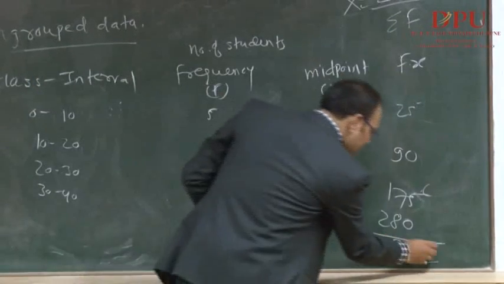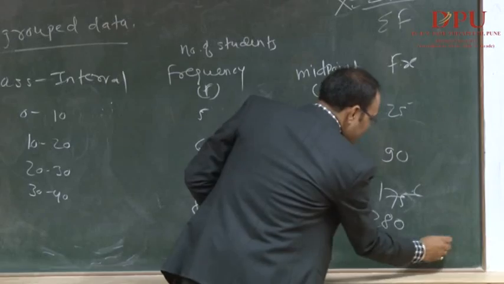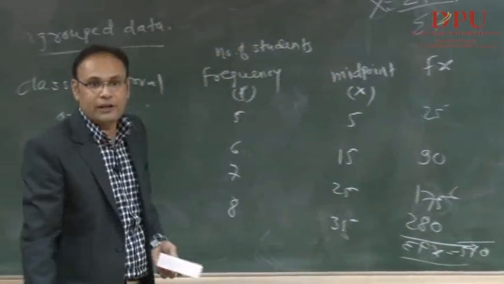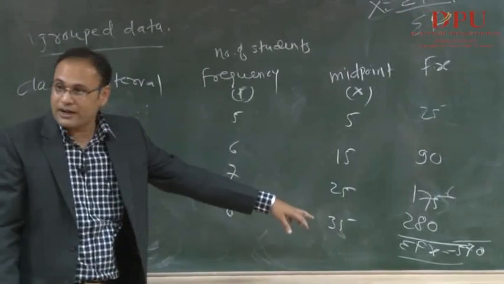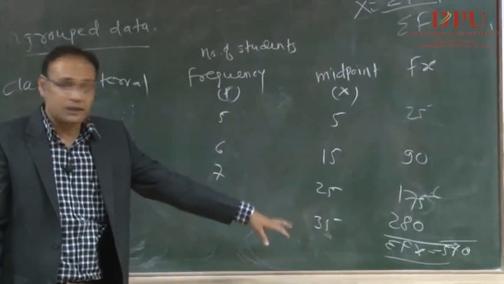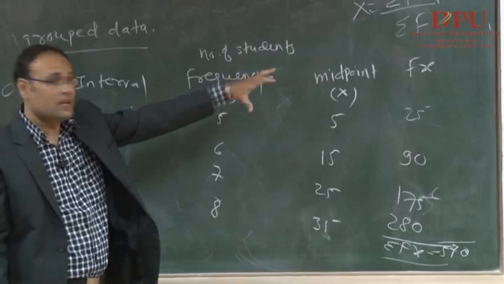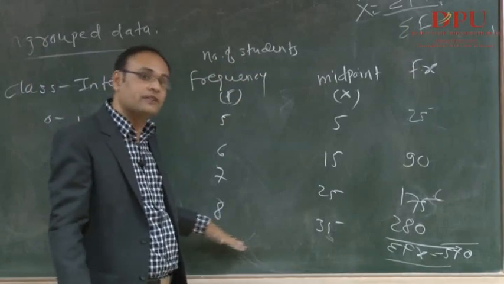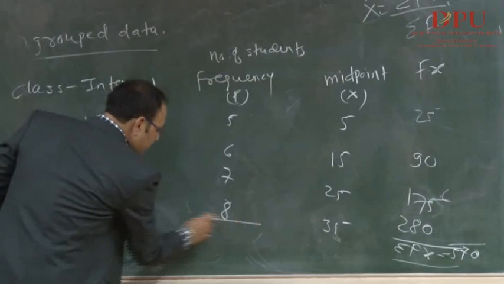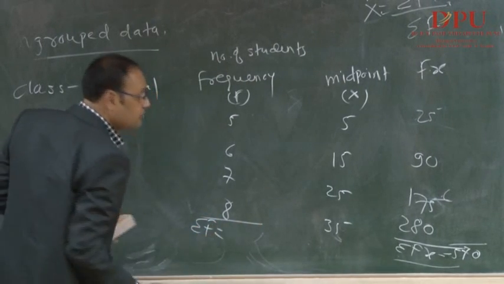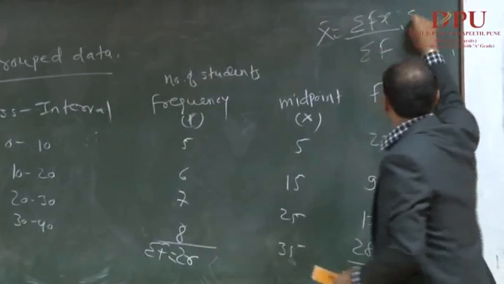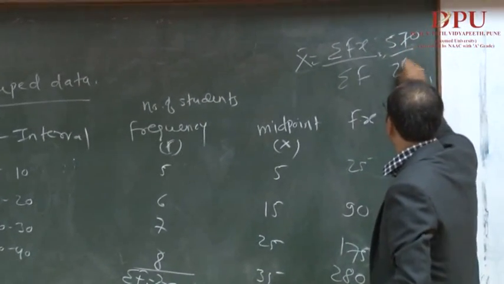Yes, so the total is coming to 570. Fine. So what we need to do, we got the summation of f x, f into x. Now divide by the denominator, which is summation f. Here we have f, and sum means do the total of this f, which is nothing but your summation of f. What will it be? 26. So if you put it in, it would be 570 divided by 26.